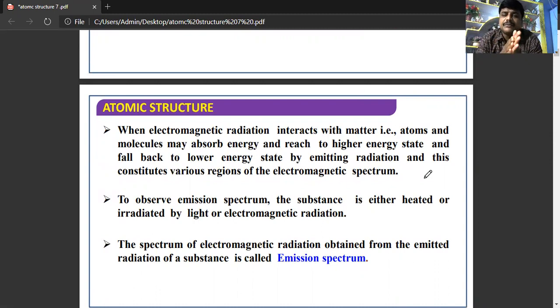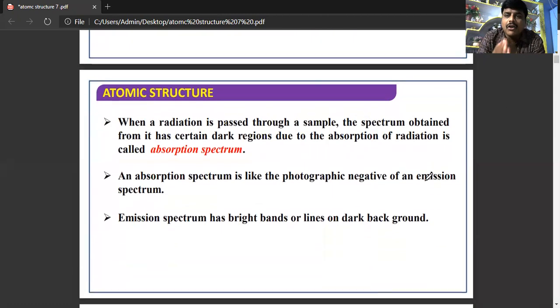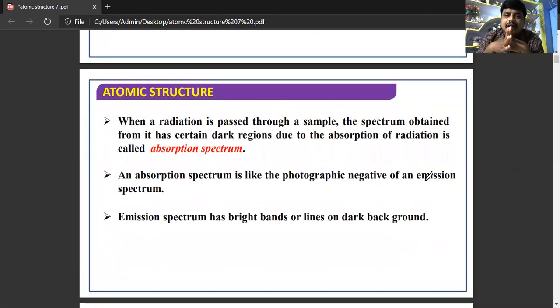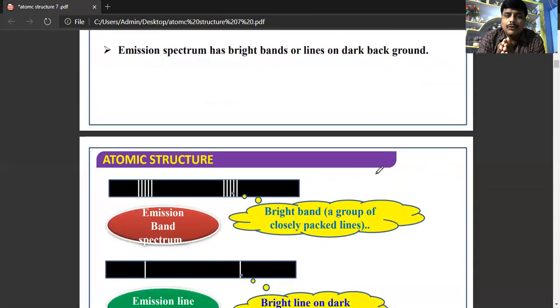To observe this emission spectrum, the substance will be either heated or irradiated, that means by passing light or other electromagnetic radiation. So the spectrum that is obtained from the emitted radiation of a substance is known as emission spectrum. But the spectrum that is obtained by absorption of radiation is known as absorption spectrum. The emission spectrum has bright bands or lines on a dark background. So that is about emission spectrum.